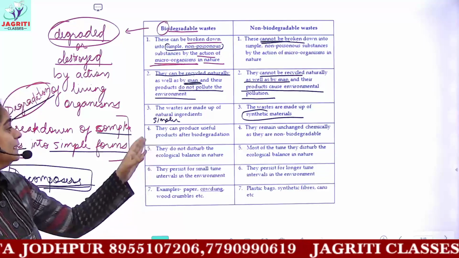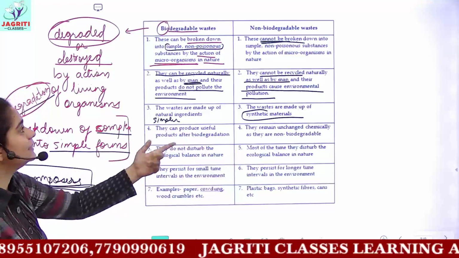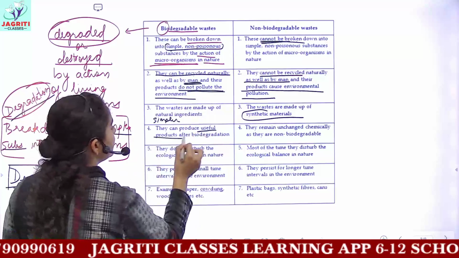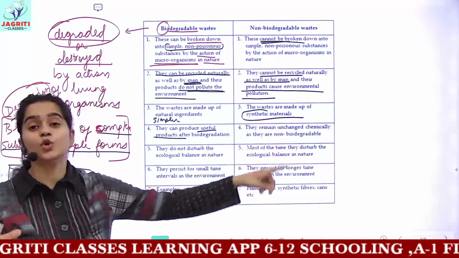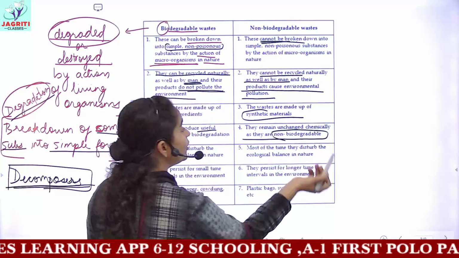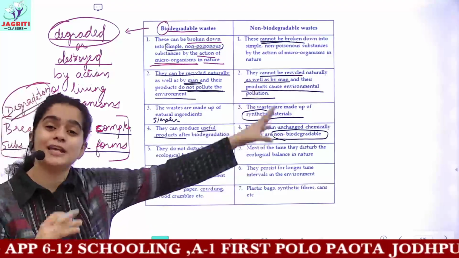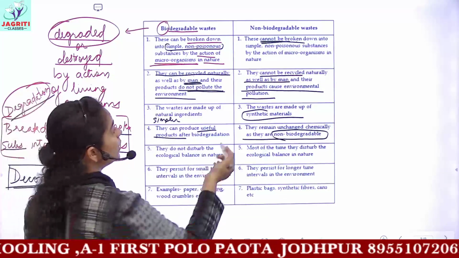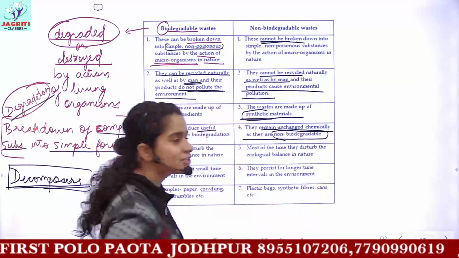The next point is, biodegradable wastes produce simple, non-poisonous, non-polluting and useful products after they get degraded into simpler forms. But non-biodegradable wastes do not get decomposed, so they remain unchanged chemically. These wastes remain in their synthetic or complex form and are not broken down into simple forms.